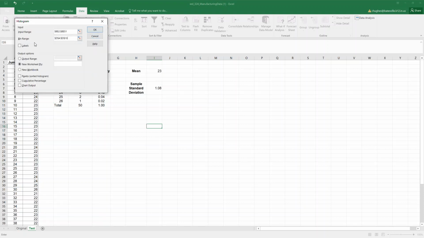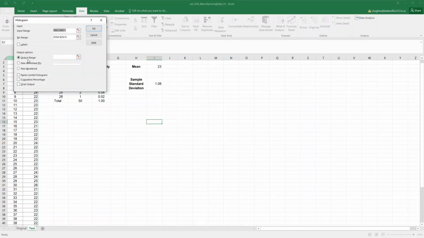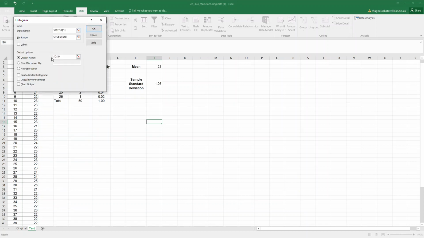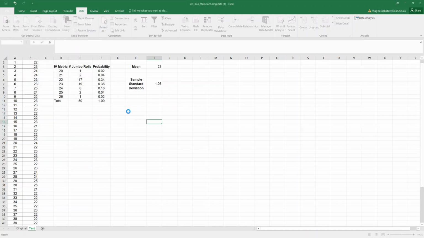And then I'm going to go ahead and choose an output range. I'm going to click the radio button next to output range and then select a cell where I would like this to start. Cell D14 would work just fine, or some similar cell that would give it enough room. Last part is I will check chart output. Then I will choose OK.